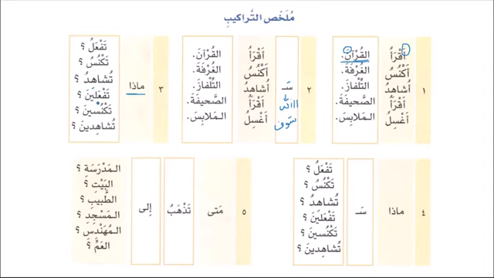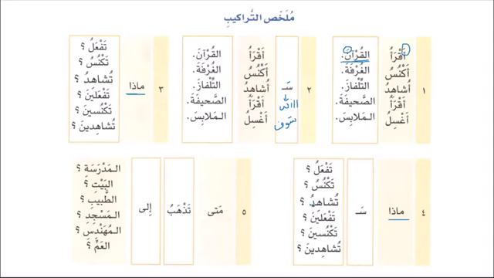ماذا تفعلين, what are you doing, or what do you do? ماذا تكنسين, what are you vacuuming, or what do you vacuum? And ماذا تشاهدين, what do you watch, or what are you watching? Similarly, we use ماذا to talk about the future. So if you want to talk about future using sa, you will say ماذا ستفعل, ماذا ستكنس, ماذا ستشاهد, ماذا ستفعلين, ماذا ستكنسين, وماذا ستشاهدين.